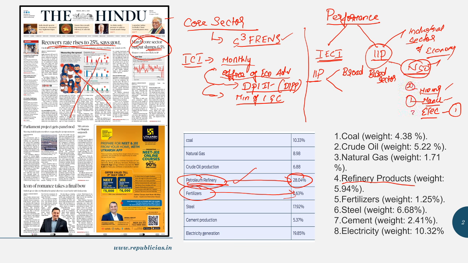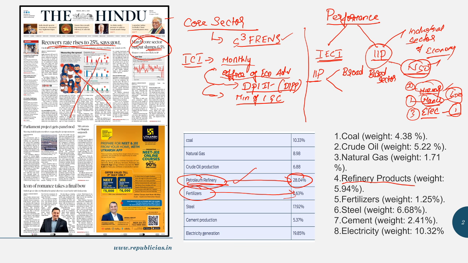If you take manufacturing, nearly about 600 items are there. I don't know the exact figure, so I just want you to Google and know the items in manufacturing, or the number of industries which form a part of the manufacturing sector. It has the highest weightage, and the number of industries under manufacturing is more, followed by mining, followed by electricity. Electricity has only one industry, the electricity industry, which also happens to be a core industry. So this is how it is classified.